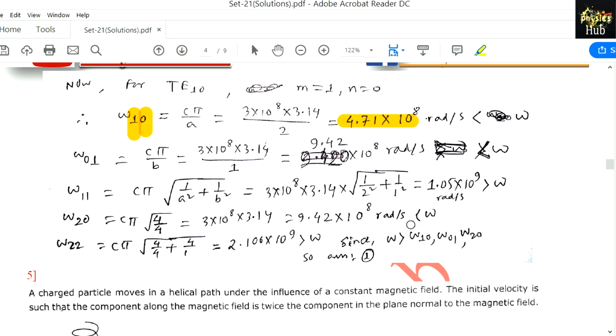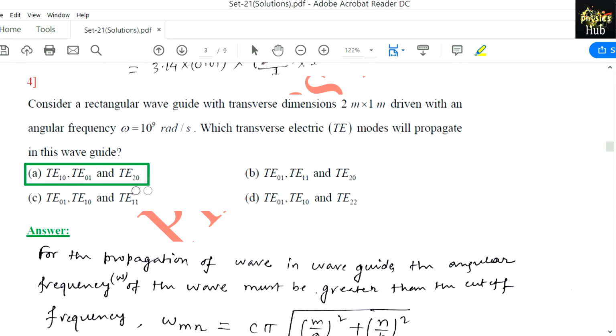Omega 20 is also less than omega. Omega 22 is greater than omega. Now those are the modes that can propagate which are less than this omega. Means this omega is greater than those modes. So as you can see, omega is greater than the corresponding transverse mode in these cases. So these three cases, omega 10, omega 01, and omega 20, only these three modes will propagate, and as you see, it is matching with one of the options, and it is option 1. Option 1 is the correct option.